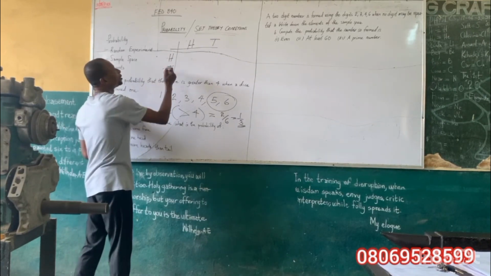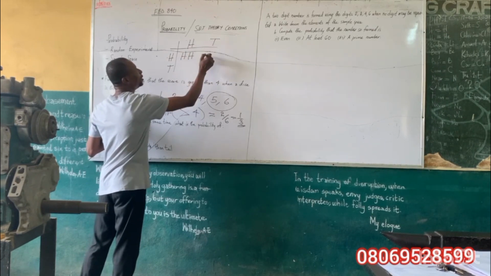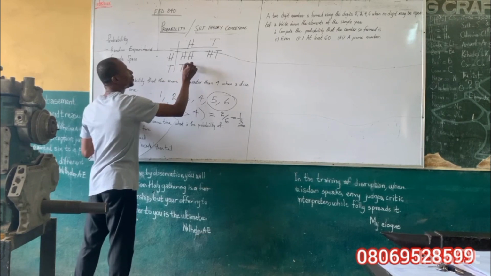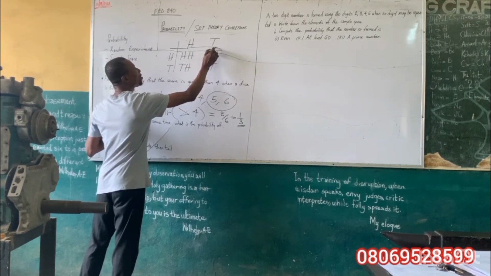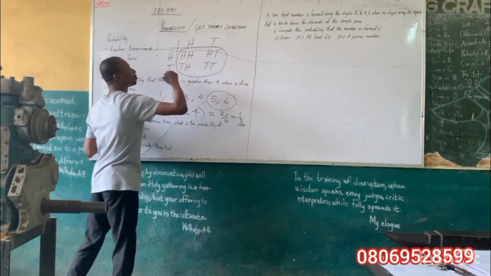I can now relate them: head-head, head-tail, tail-head, and tail-tail.